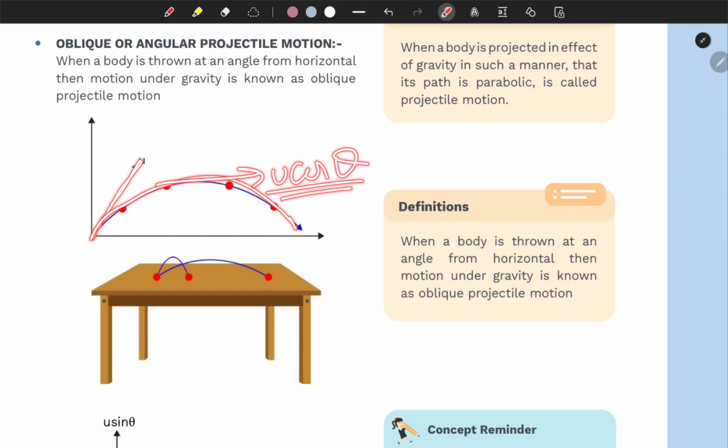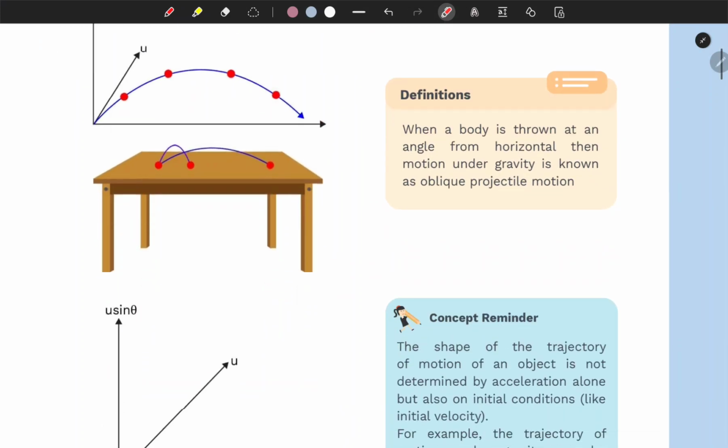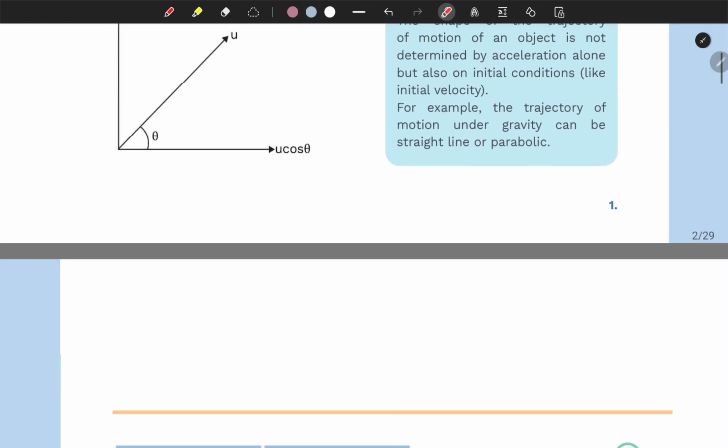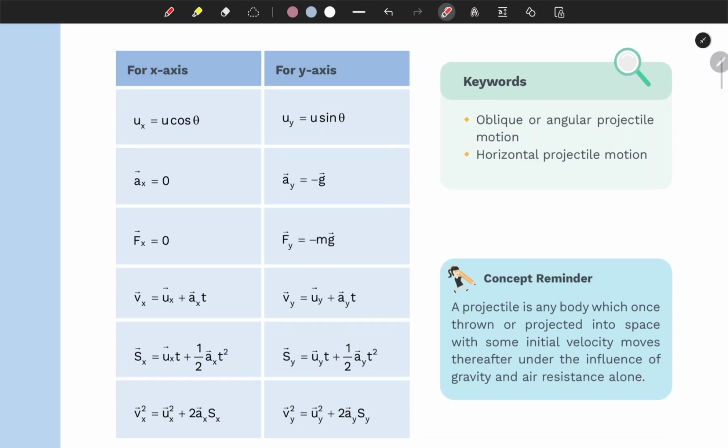But constantly there is an acceleration downward applied to the object at each point, that is negative g, and negative g represents the downward direction. So negative means downward. That's why it's written over there, for you to understand.